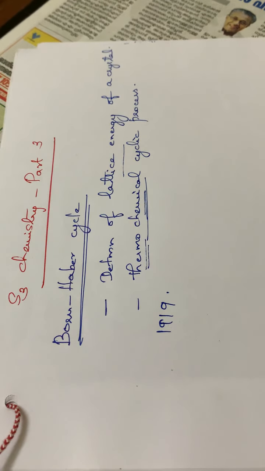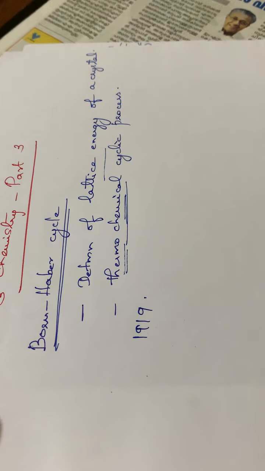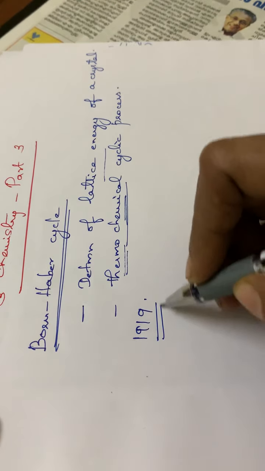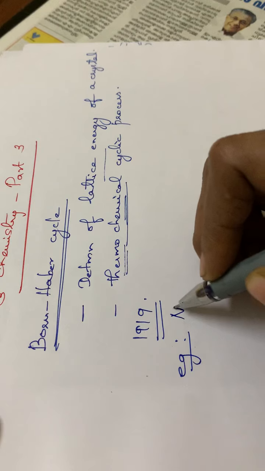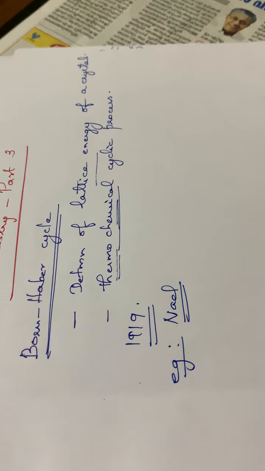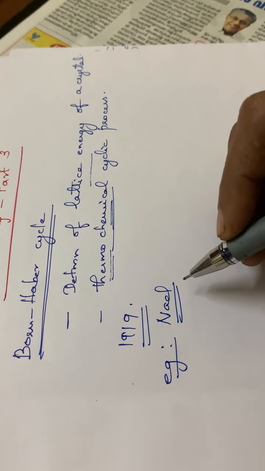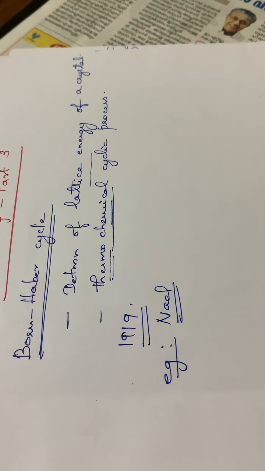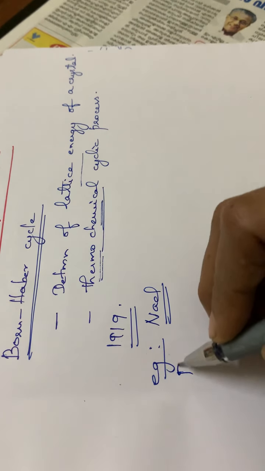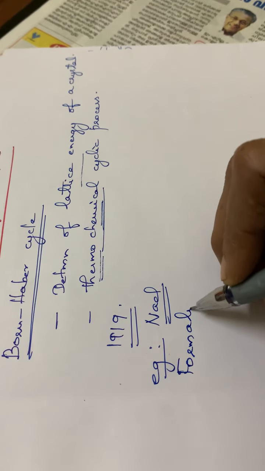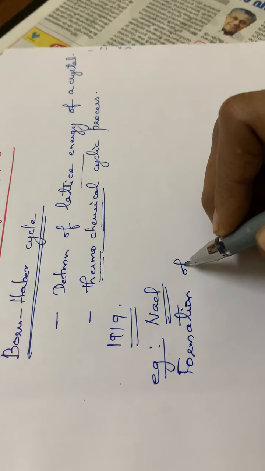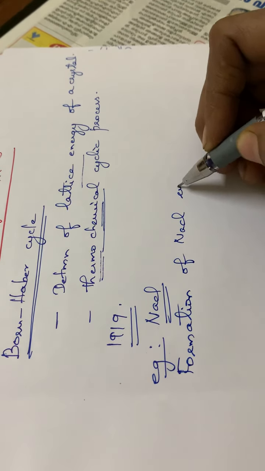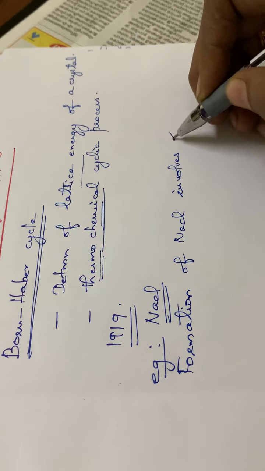And again, one example for the determination of lattice energy, that is we are studying through the example for the formation of the sodium chloride crystal. NaCl crystal. So during the formation of NaCl crystal, so many steps are involved in the process. That means 4 major important steps are there. You have to go through this formation of NaCl through the following 4 steps.